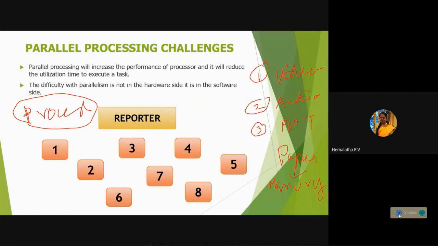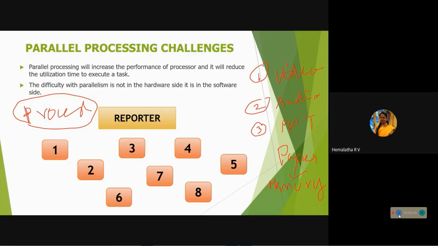Now your reporter is writing the report, and the way of thinking will be different between the reporters. So all 8 reporters will not complete the task at the same time. For example, reporter 2 can complete his work first, then reporter 4, then 7. They are not finishing at the same time. This is the main challenge we have to focus on while doing parallel processing.